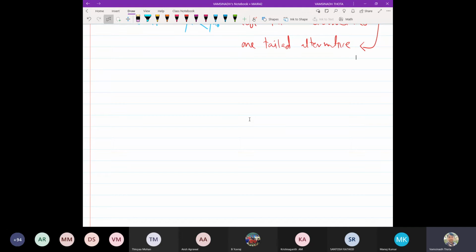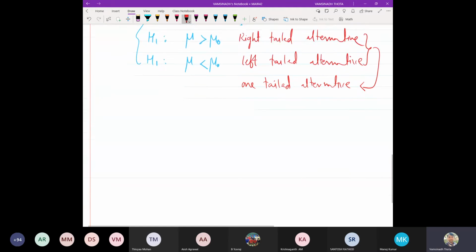Now the next thing is the estimation of the confidence interval. And one more thing: I will just give the definition here, but we will discuss this thoroughly in tomorrow's class. There is something called the test statistic.